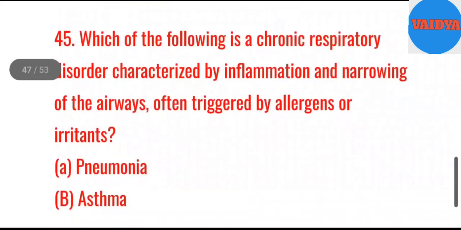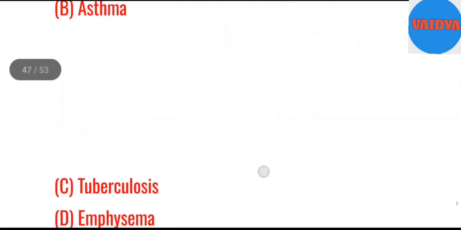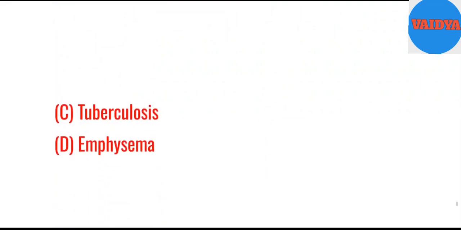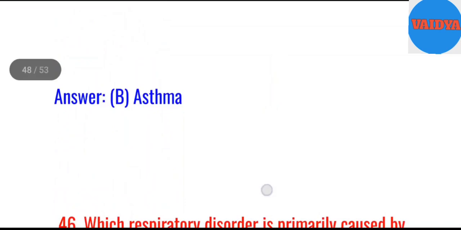45. Which of the following is a chronic respiratory disorder characterized by inflammation and narrowing of the airways, often triggered by allergens or irritants? A. Pneumonia. B. Asthma. C. Tuberculosis. D. Emphysema. Answer. B. Asthma.